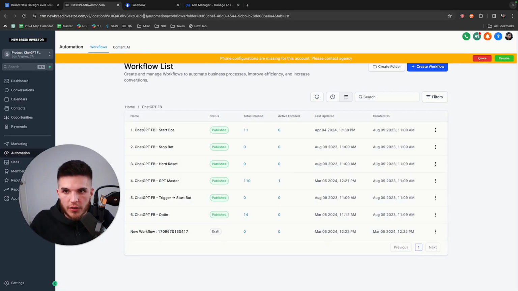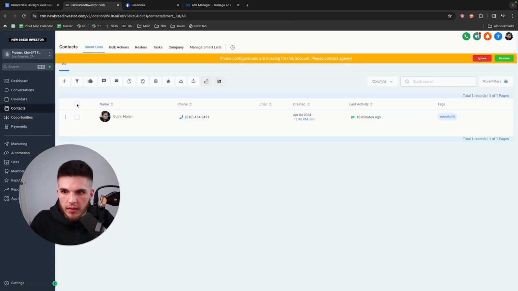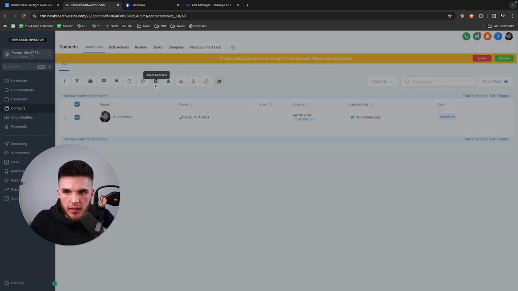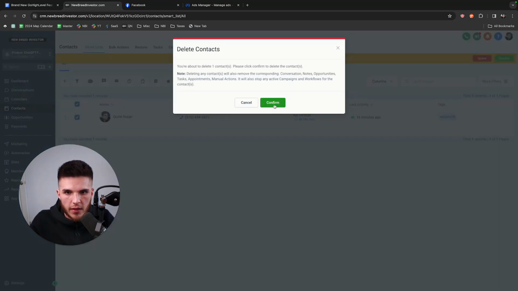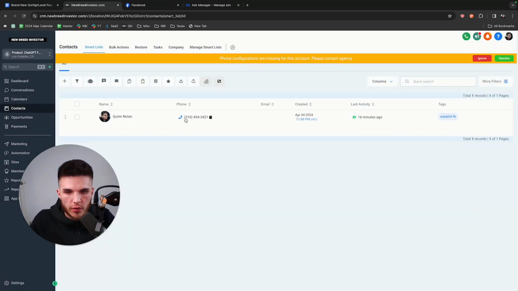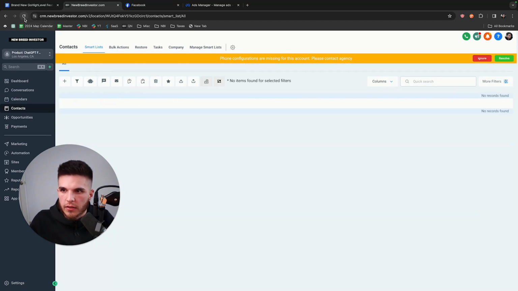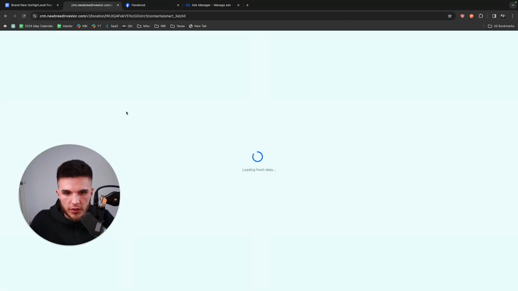I'm just going to show you now that this works with that keyword of template. So I'm going to delete this contact, because I tested it prior to switching out the keyword, and we already have a phone number for that contact. So it wouldn't work properly. So we'll just wait till that gets deleted, which it just did.